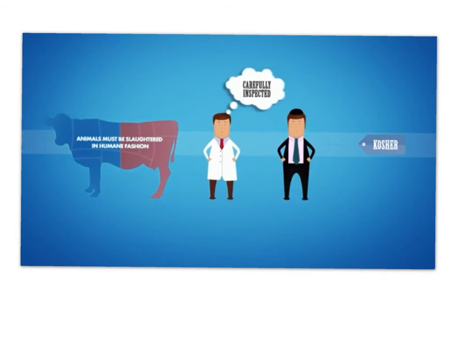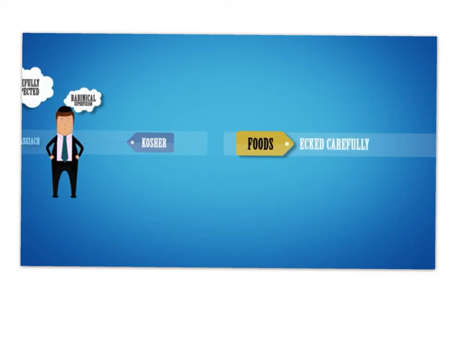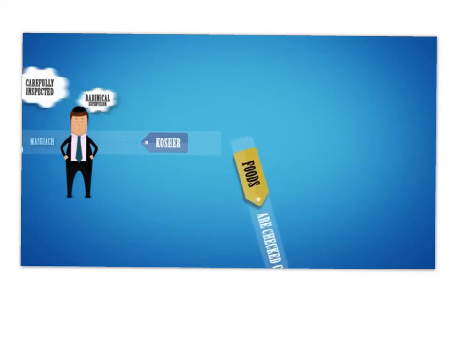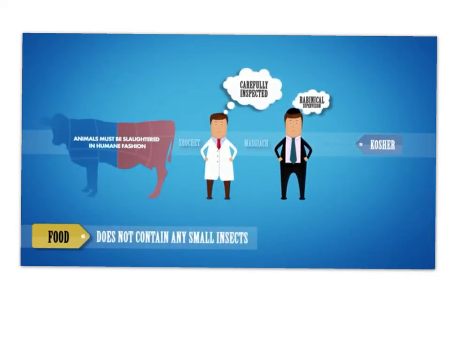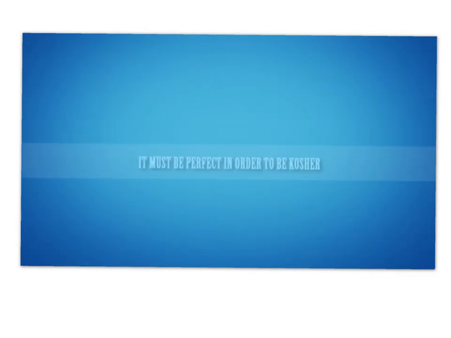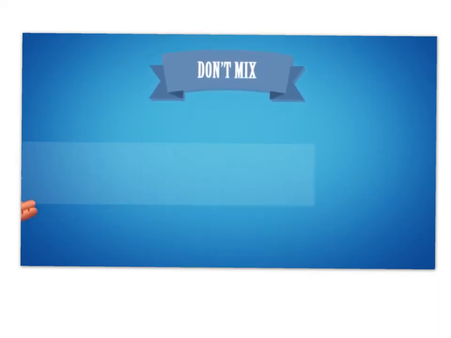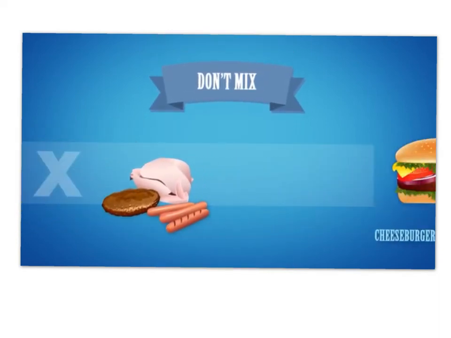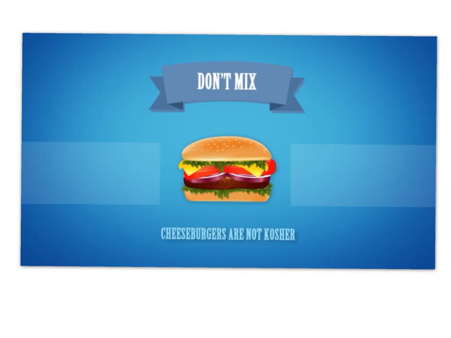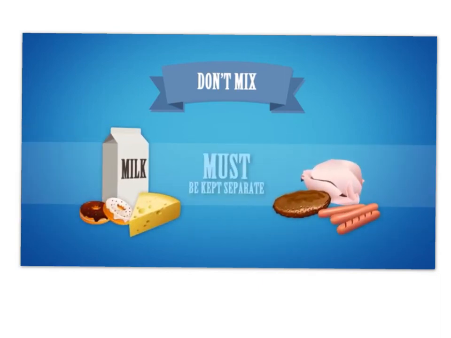Any processed foods need to be prepared under strict rabbinical supervision. Foods are checked carefully to make sure the right ingredients are used and that it does not contain any small insects. It must be perfect in order to be kosher. The third part of kosher is not mixing meat and milk together. Cheeseburgers are not kosher. All meat and dairy utensils must be kept separate, so there is no accidental mixing of the two. There's a lot more to kosher and understanding it, and we recommend visiting Wikipedia and Chabad website to learn more.